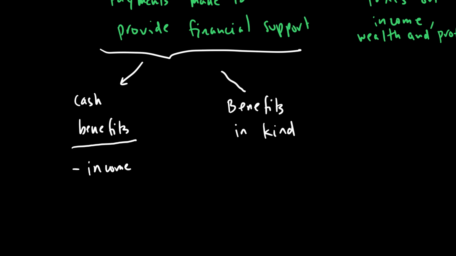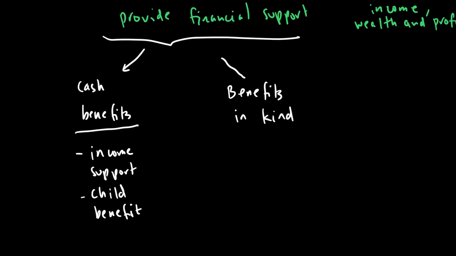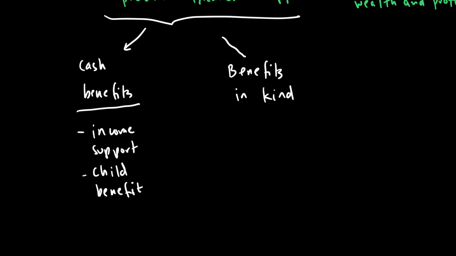Some countries give child benefit. If you have a child, sometimes you're given a payment so that the child may not go through any undue stress because of lack of means, or it could also be incapacity benefit when you are unable to work and so on.